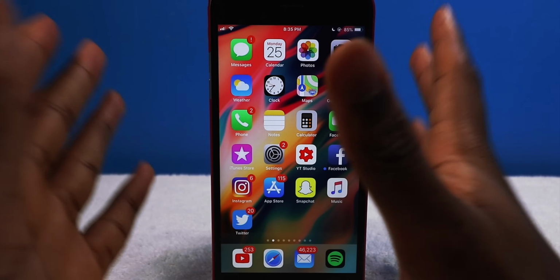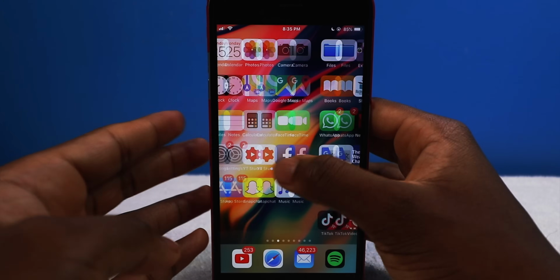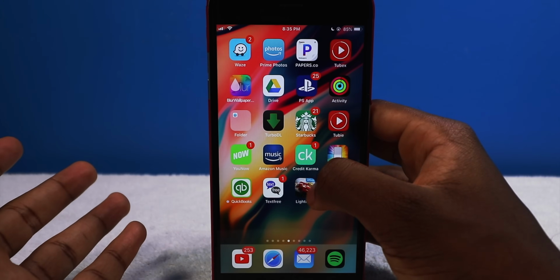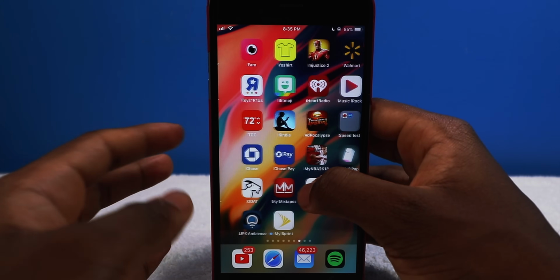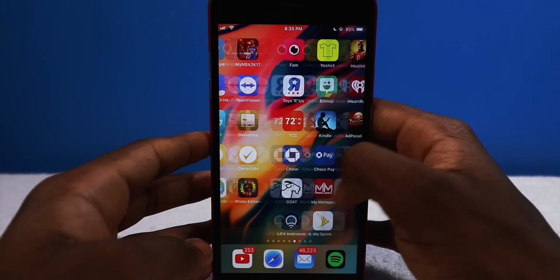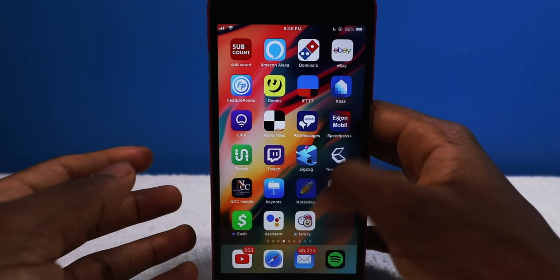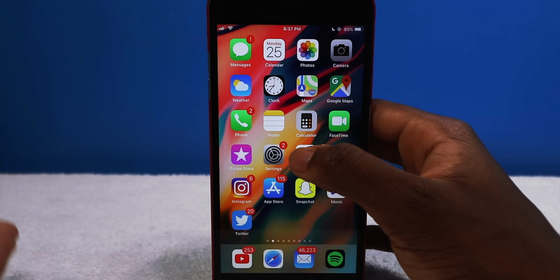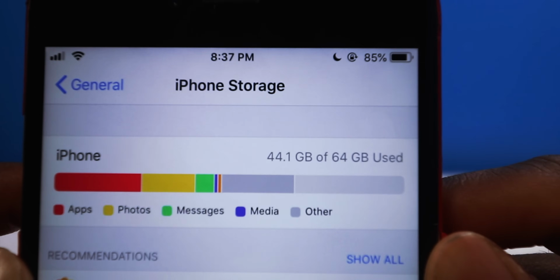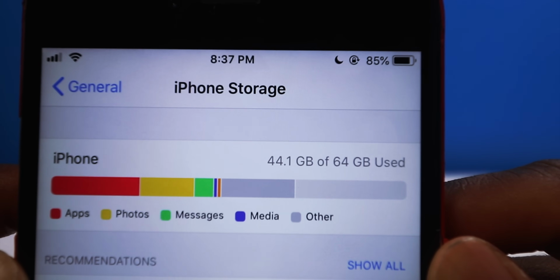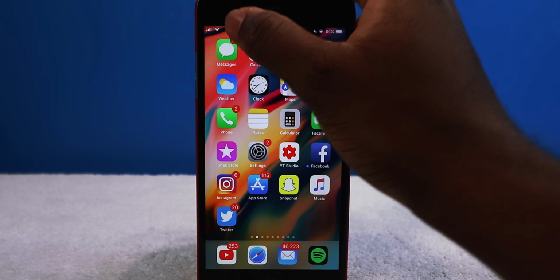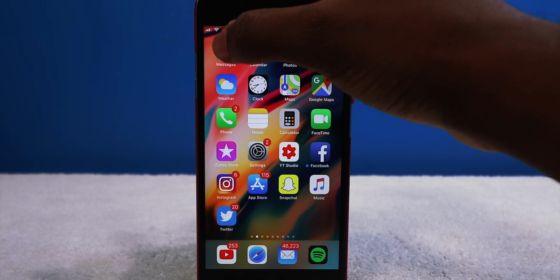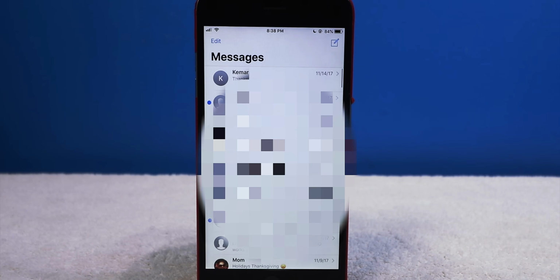Now, I want to make this test as realistic as possible. I have my device filled up. So this was my old iPhone from back in the days, 2014. So I have a bunch of apps, a bunch of photos, a bunch of pictures. So everything is pretty much almost filled up. So I can show you guys the storage. Okay, I'm using 44.1 gigabytes. Let's start off with the messages. I'm actually going to blur this. There's a lot of personal information. Okay, load it up.